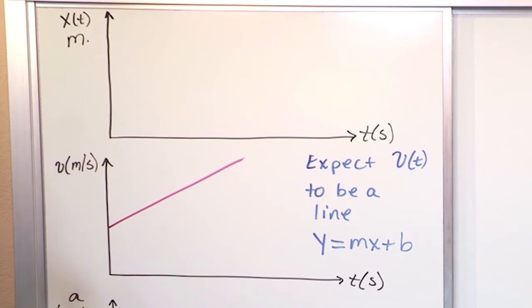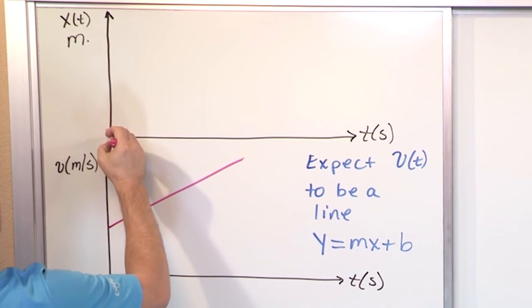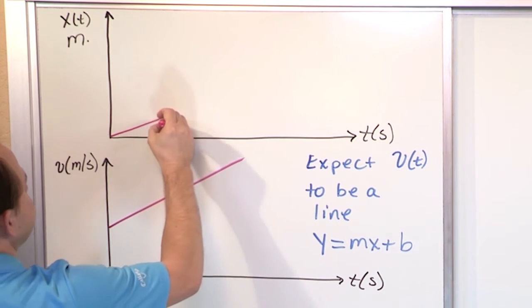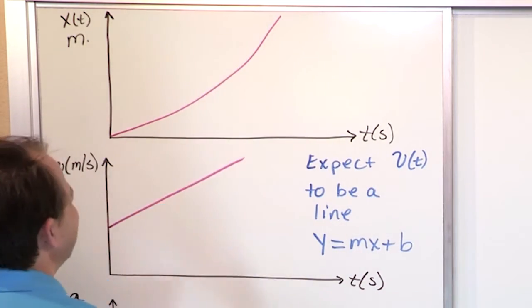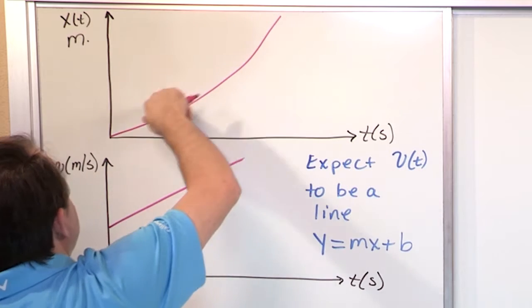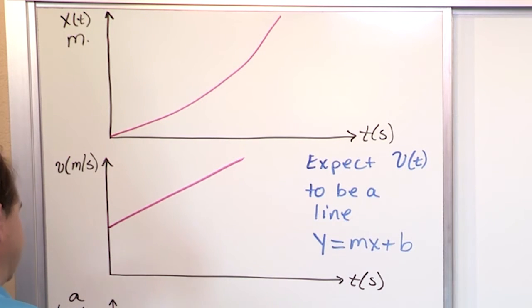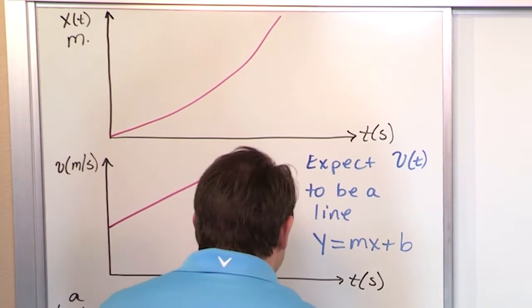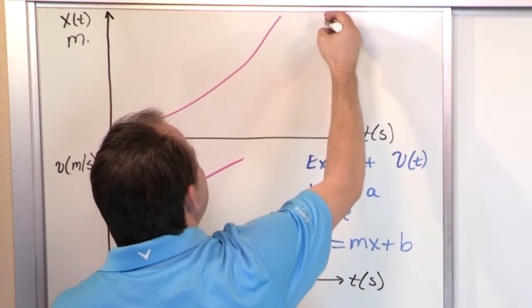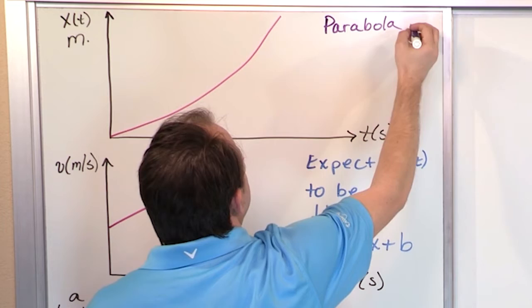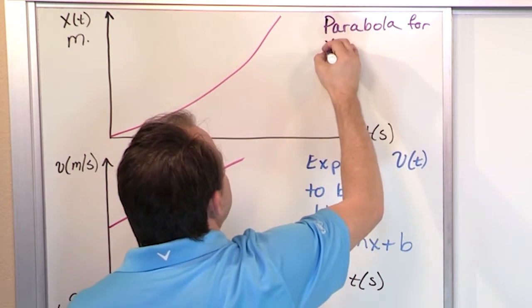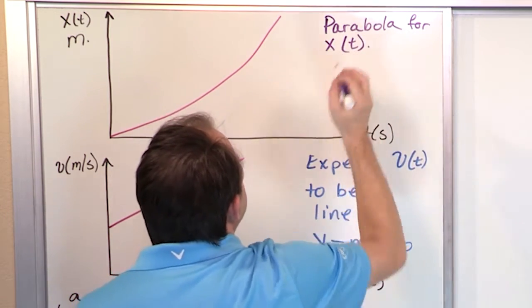The shape of the curve for position for this type of motion looks something like this. It's a curve. It's a parabola, basically. It's kind of a kinky looking curve, not exactly smooth, but it's a curve. It's a parabola. So for constant acceleration motion, we get a parabola for the position, that's x, as a function of time.